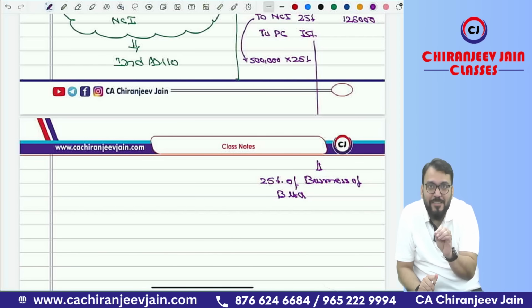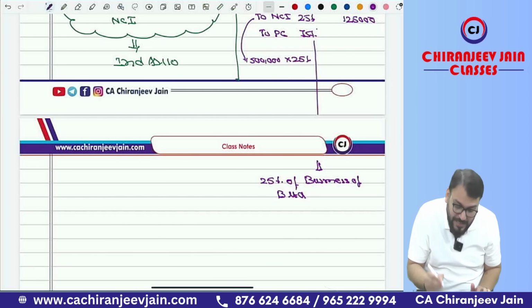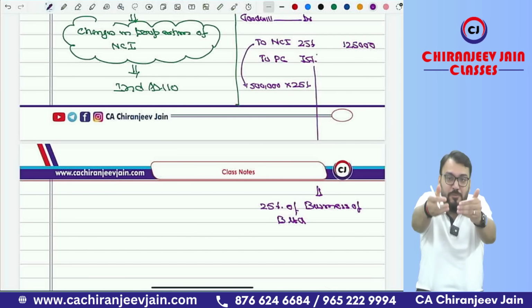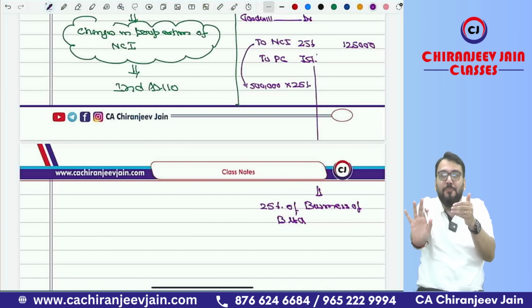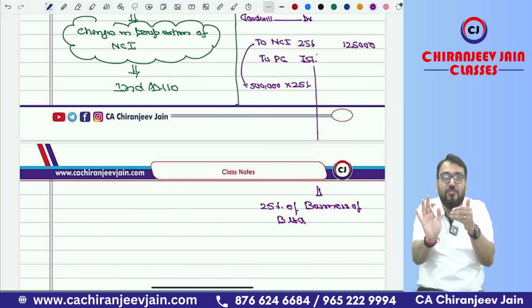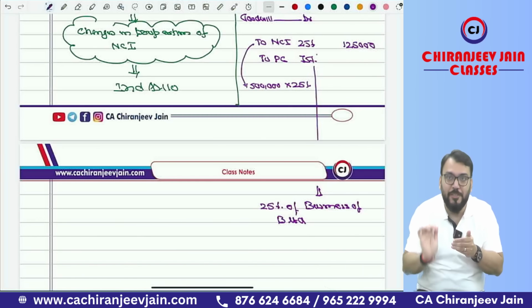Are you getting what I am saying? Don't be confused that this PC, the purchase consideration, is of course for acquisition of 75%. We acquired 75% of C Limited, but this is non-monetary consideration transferred, means the PC is not in the form of cash. We have transferred B's business, but only to the extent of 25%.